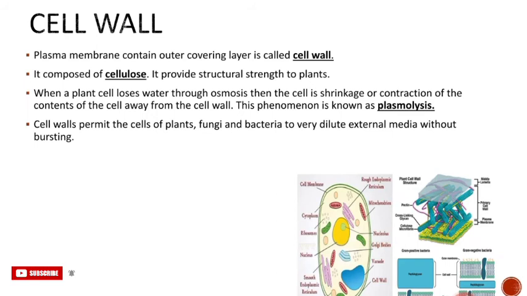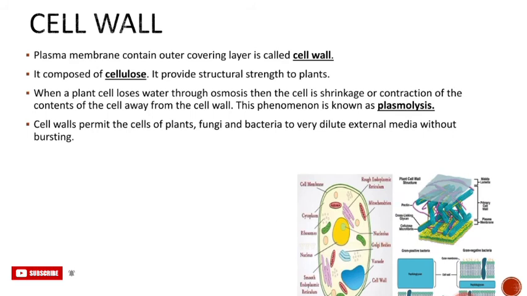When a plant cell loses water through osmosis, the cell shrinks or contracts, pulling the content of the cell away from the cell wall, and this phenomenon is known as plasmolysis. The cell wall permits the cells of plants, fungi, and bacteria to live in very dilute external media without bursting.